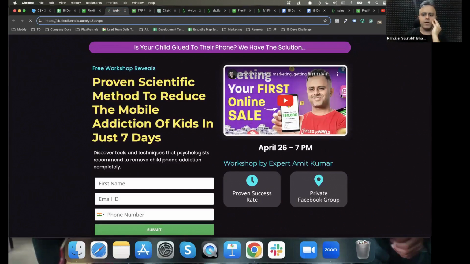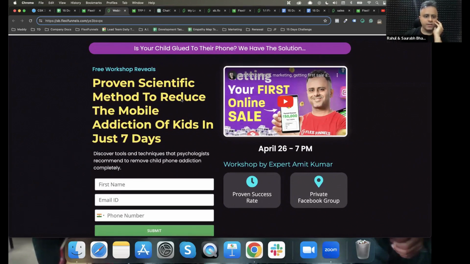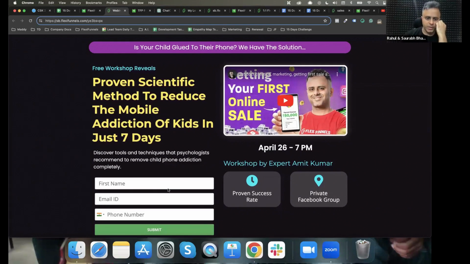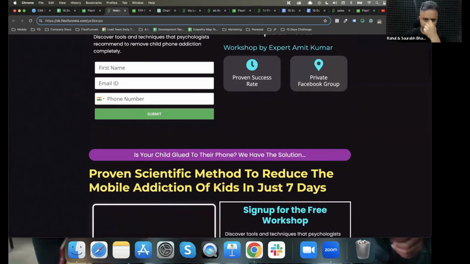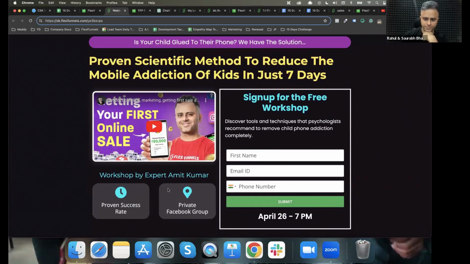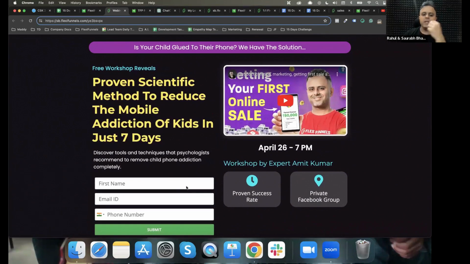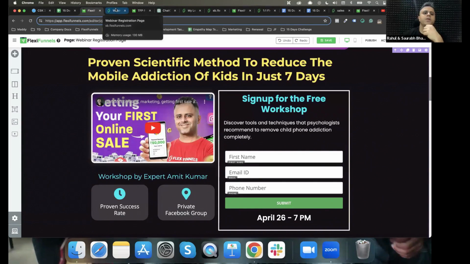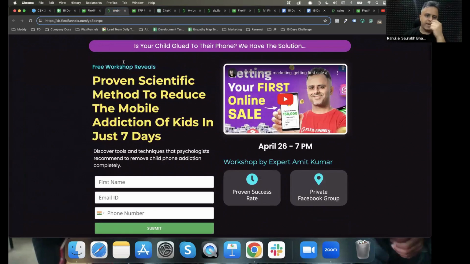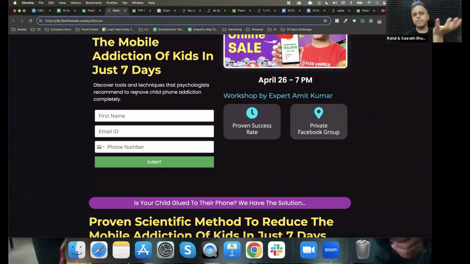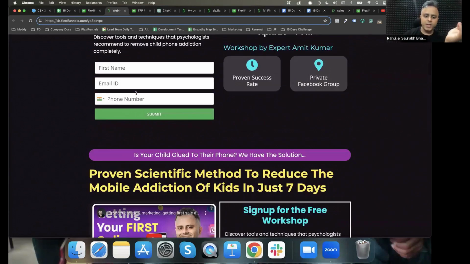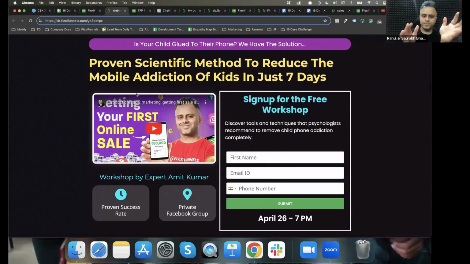So now we have two versions of this page. One is in which we have the sign up box over here. And since I duplicated, the other one in which we have the sign up box over here. And I personally feel that this design is looking better because I really want the sign up box to be visible. I am personally not a big fan of having a button and then somebody clicks on the button and then the pop-up to appear in which they can sign up. I want the sign up box to be visible right at the top. So that's why I'm going to go ahead with this template.